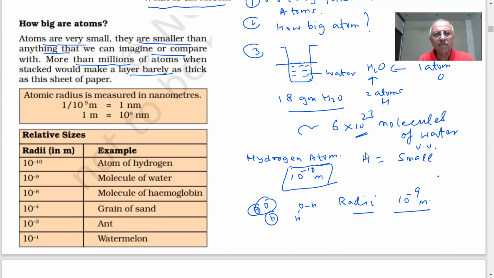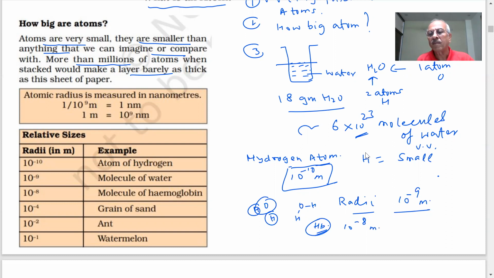Molecule of hemoglobin. What is hemoglobin, students? You have seen blood. Hemoglobin is present in the blood. It is a big molecule, 10 to the power minus 8 meter.